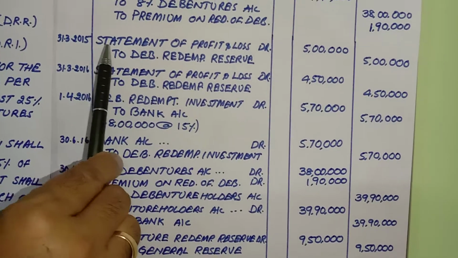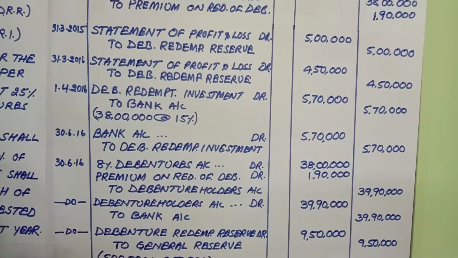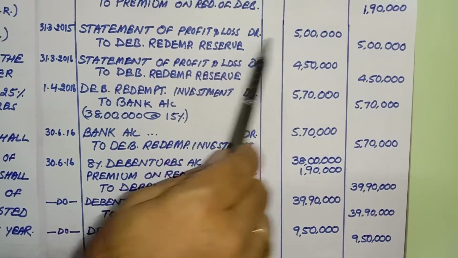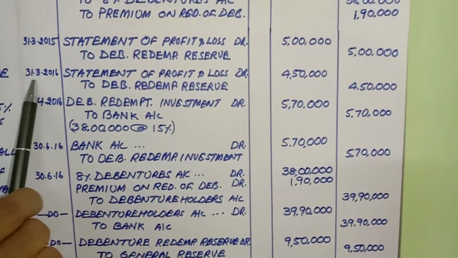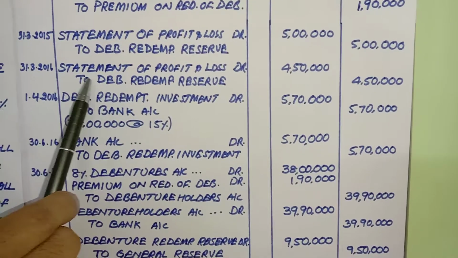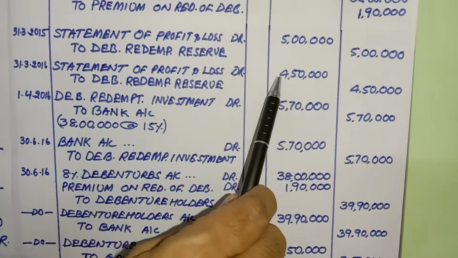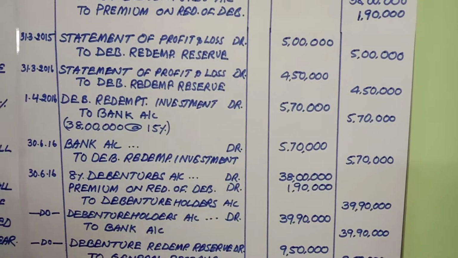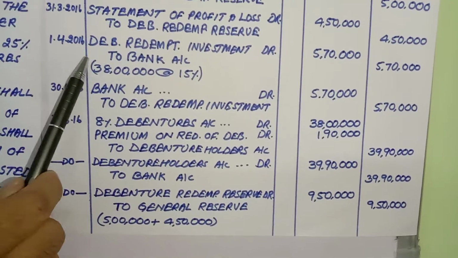So statement of profit and loss account debit 5 lakhs to debentures redemption reserve 5 lakhs. This is the first year. Second year, 31st March 2016, statement of profit and loss to debentures redemption reserve. I'm just repeating the entry with 4 lakhs 50,000 amount. So this is done.